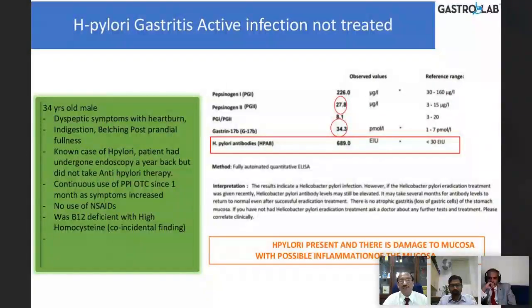Antral atrophy can be there because G17 is low and H. pylori is positive. So the culprit is H. pylori and there is an antral atrophy. Once you eradicate H. pylori, the antral atrophy will resolve and the gastrin will again come back to normal.